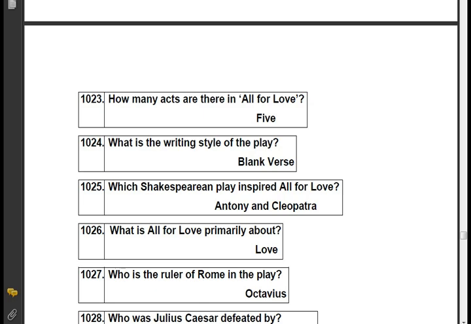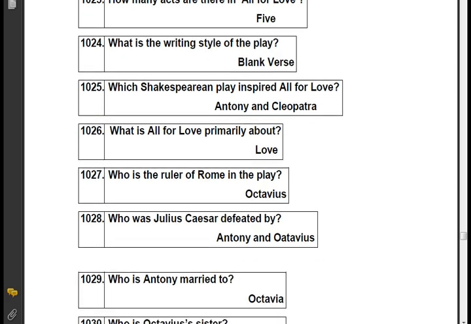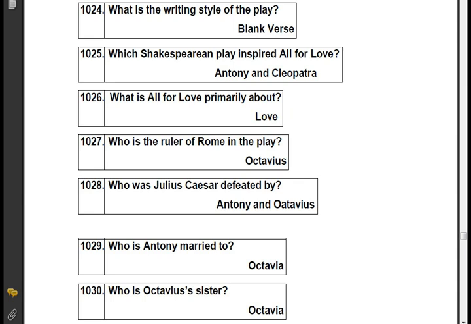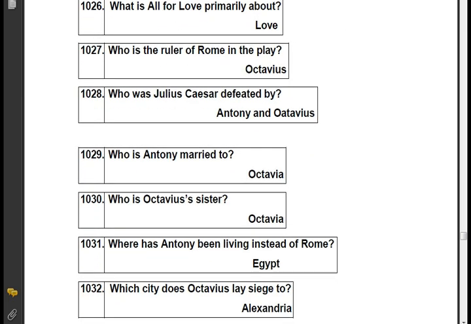What is the writing style of the play? Blank verse. Which Shakespearean play inspired All for Love? Antony and Cleopatra. What is All for Love primarily about? Love. Who is the ruler of Rome in the play? Octavius. Who was Julius Caesar defeated by?